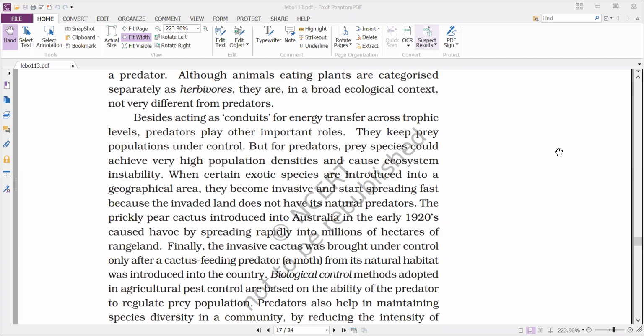Due to the absence of a natural predator for that exotic or alien species newly introduced into that ecosystem, that organism flourishes, disturbing the already existing species.